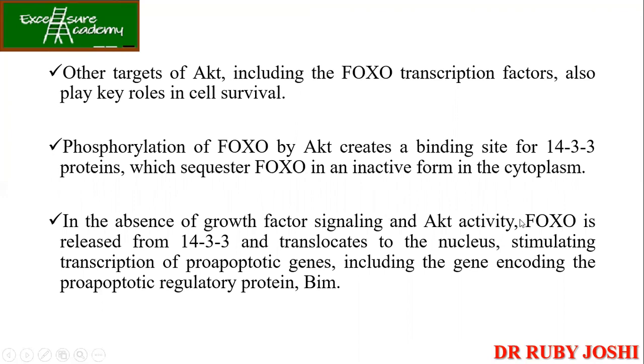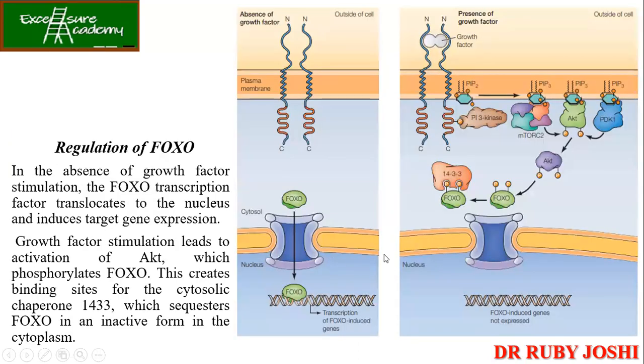Okay. And the other targets of AKT are FOXO transcription factors. This also plays an important role in cell survival. Phosphorylation of FOXO by AKT creates another binding site for 14-3-3 proteins. So this also keeps it in the inactive form, but when growth factor is not there, what will happen? FOXO is released from 14-3-3 and gets translocated to the nucleus, finally activating pro-apoptotic genes like BIM. So this is how the regulation of FOXO is happening.